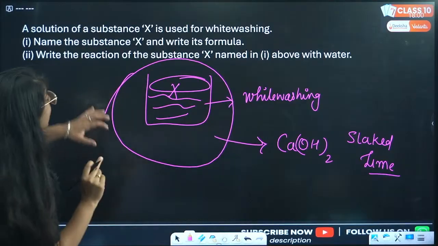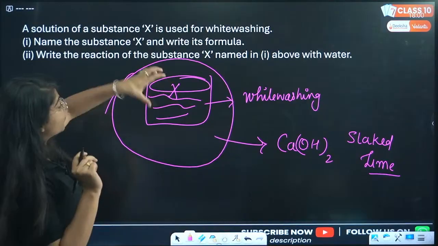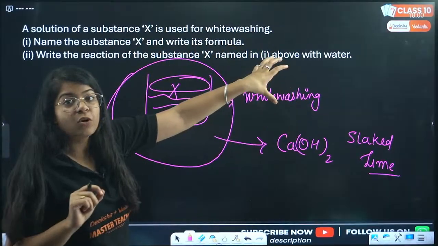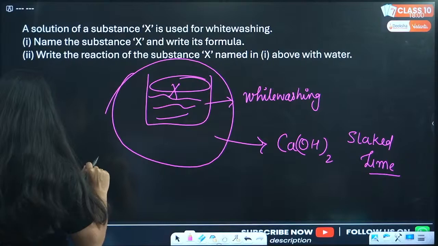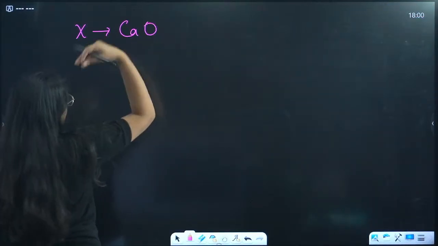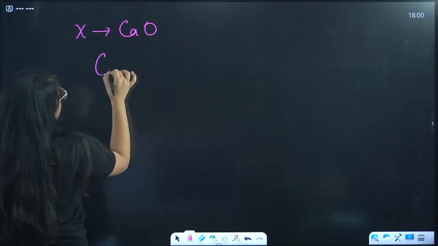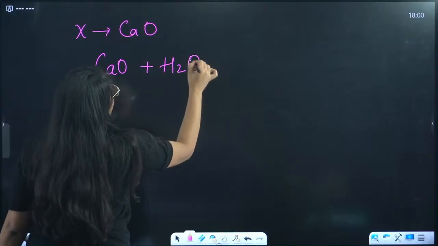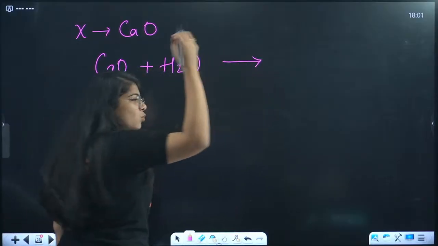They have actually asked what is this X, whose solution is used in whitewashing. So what is this X? This X is CaO. Everyone, you are correct. Calcium oxide.